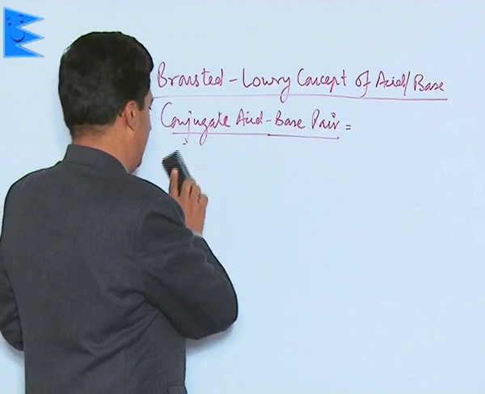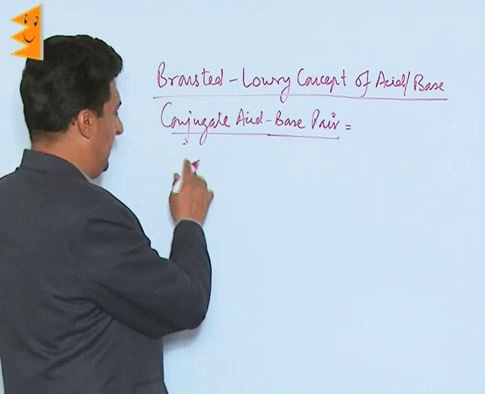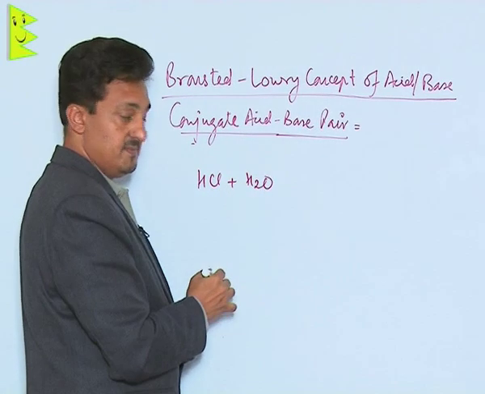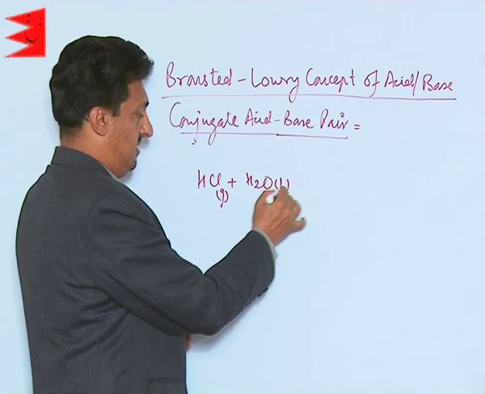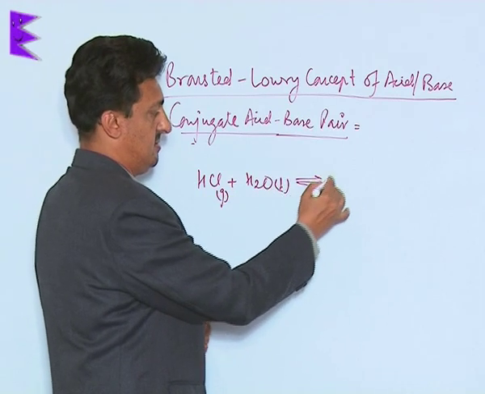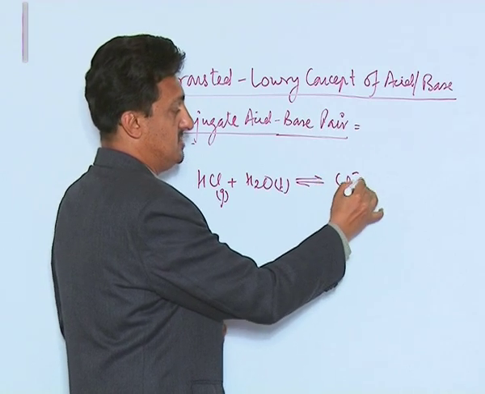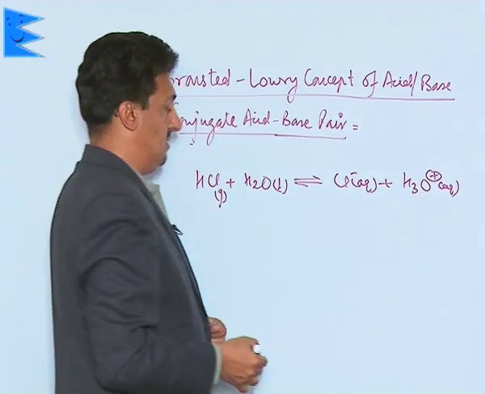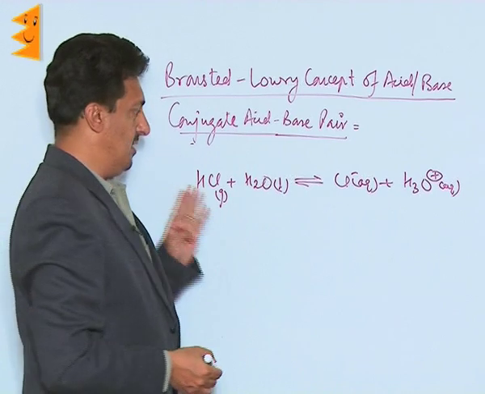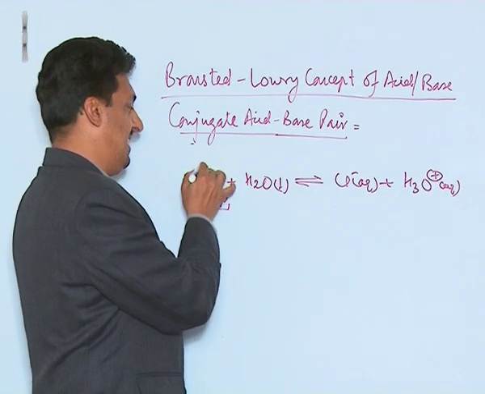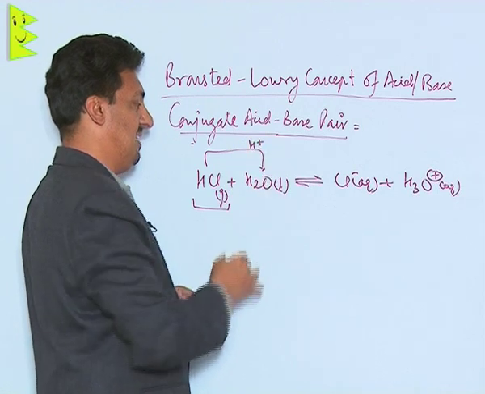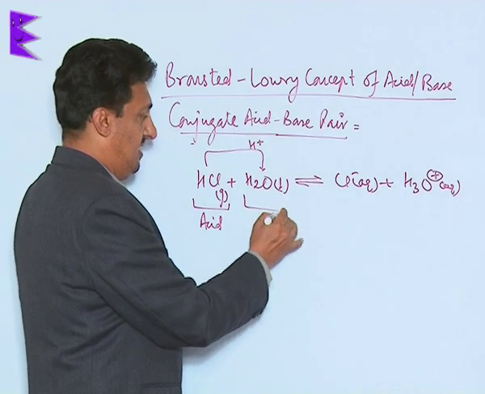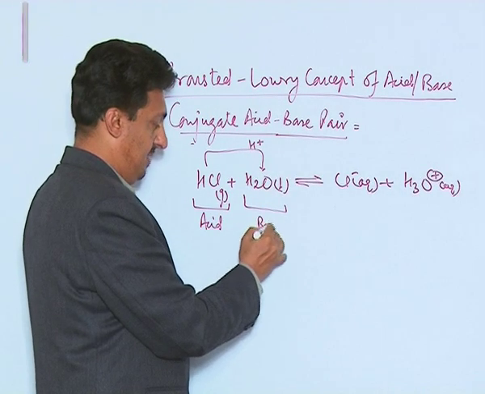Now let me give you an example. Like we have taken HCl in water. Now this is a gas allowed to pass through water. The HCl turns to Cl minus aqueous and water turns to H3O plus. Now you need to listen to this first. HCl here is a species which is giving H plus ion to the water, so it will be called an acid. Water here is accepting H plus ion, so it's called a base.